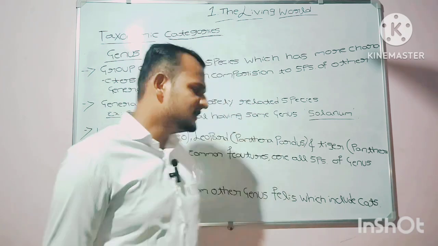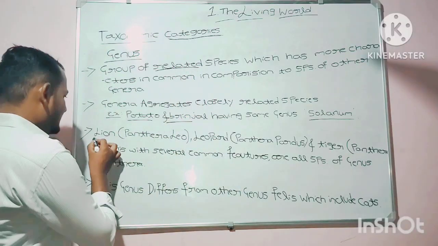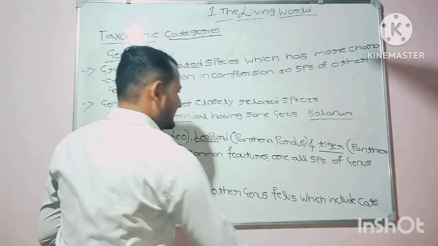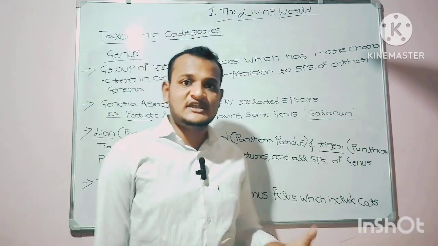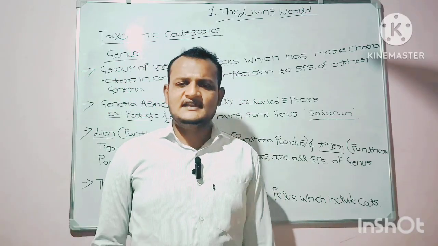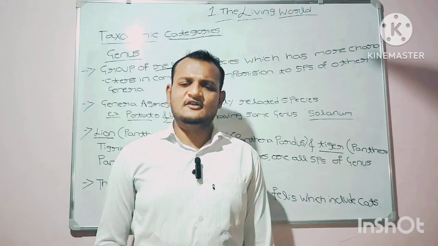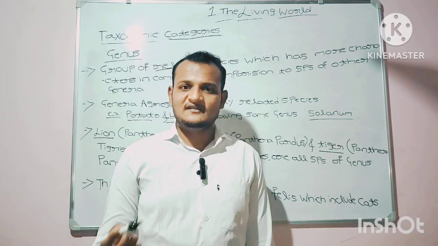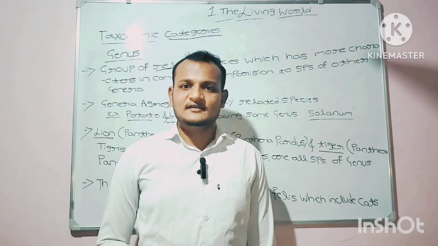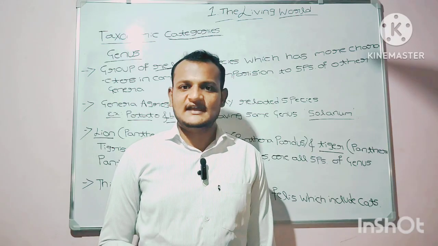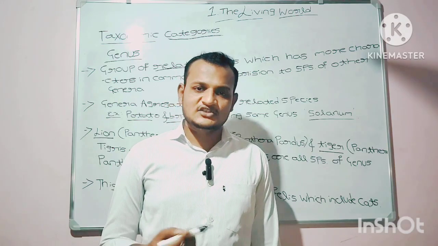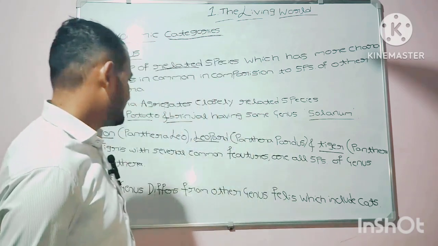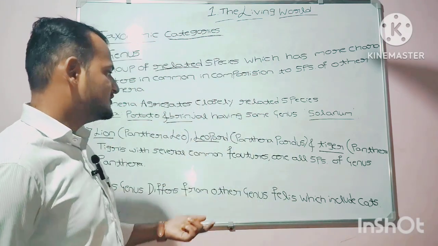These three organisms, namely lion, leopard, and tiger, have similar morphological characters. Morphology, the external features, exhibit several common characteristics.